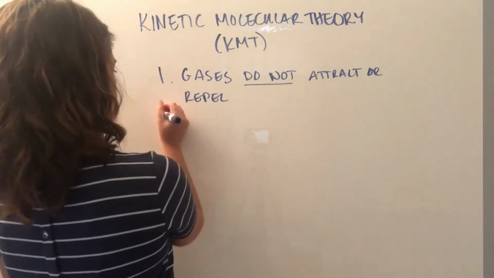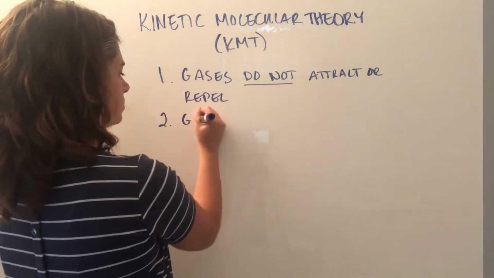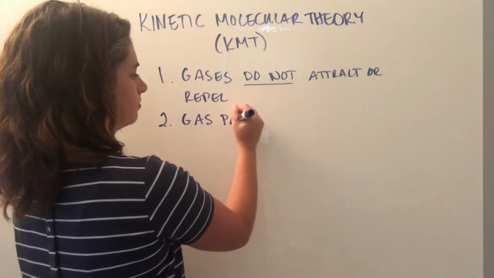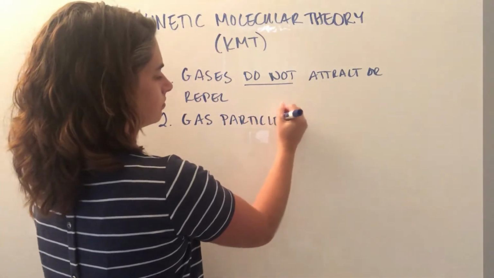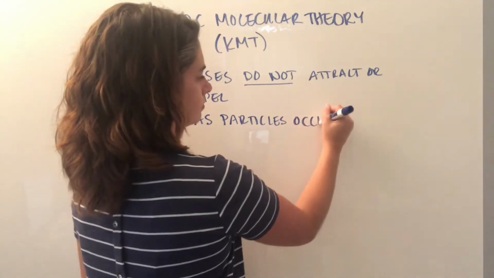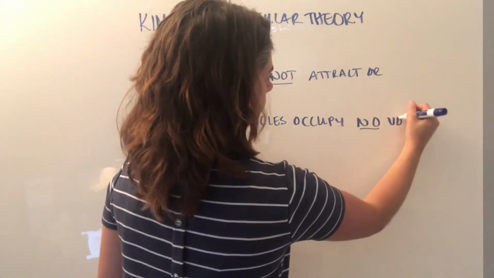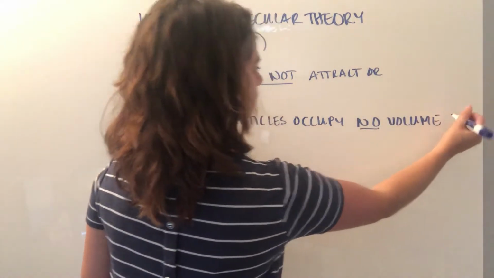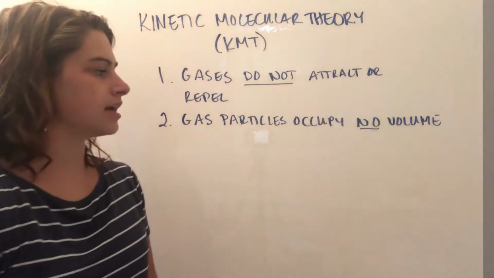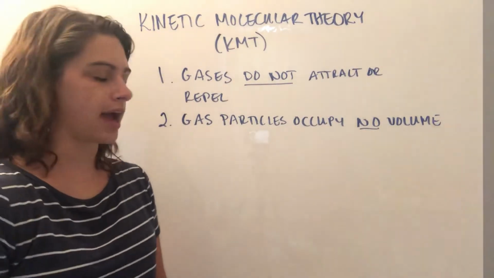Second piece is that gas particles take up no space. This means that the particles themselves don't occupy any volume.